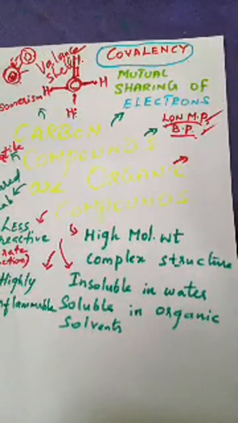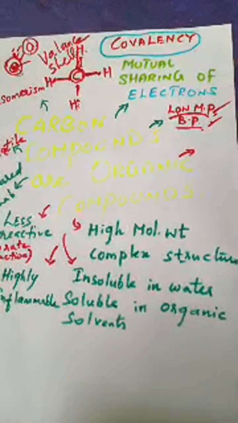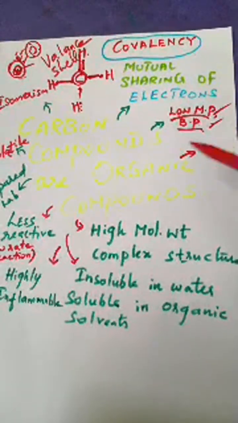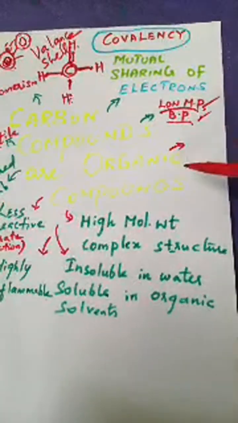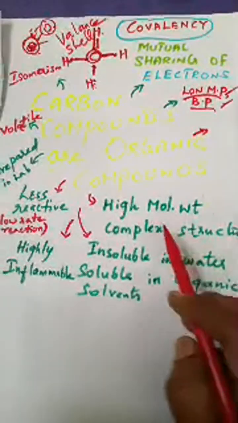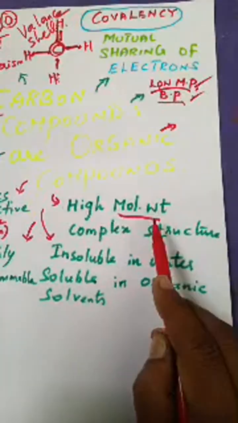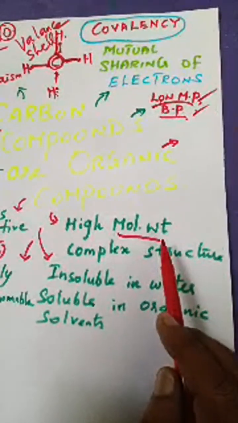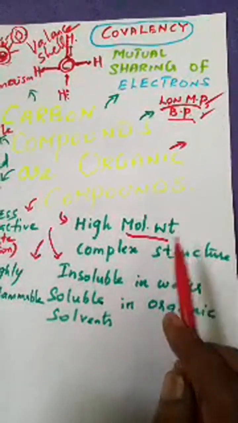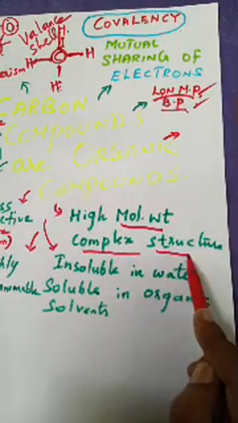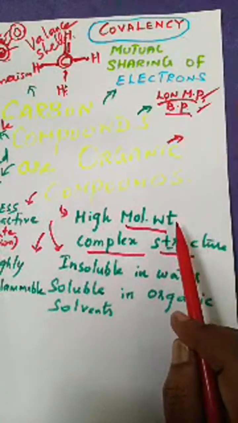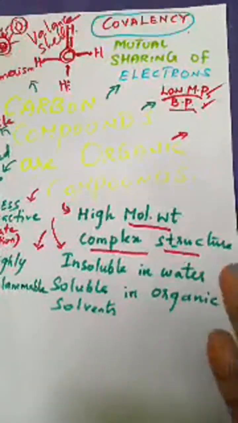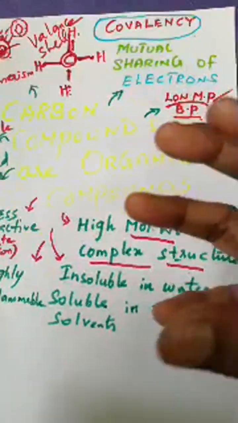These are some general introductions I'm giving related to organic compounds and their properties. The next property is high molecular weight. Organic compounds have high molecular weight, and they may form complex structures based on the molecular weight, the weight of the molecule.